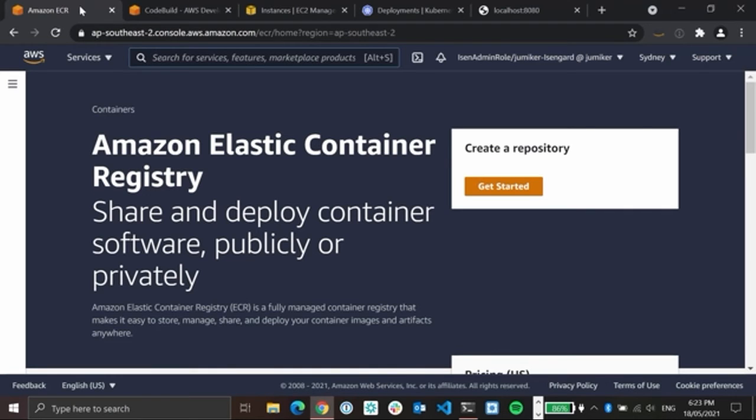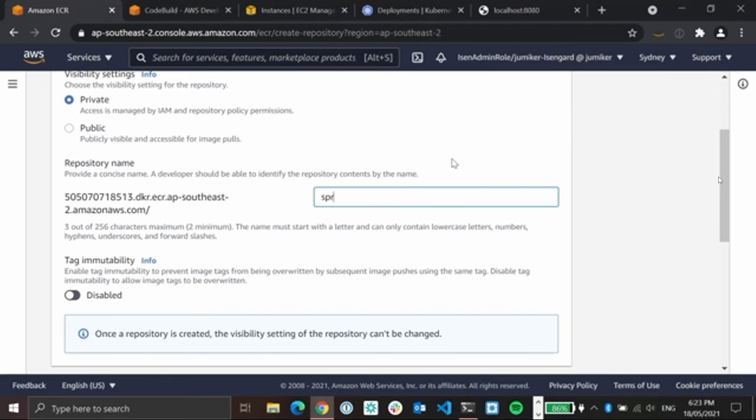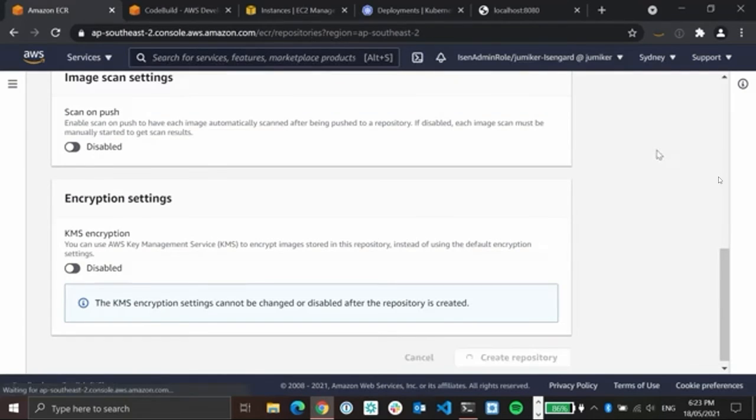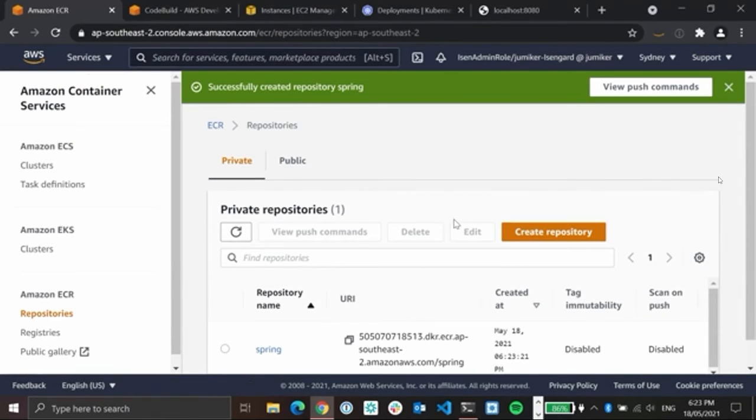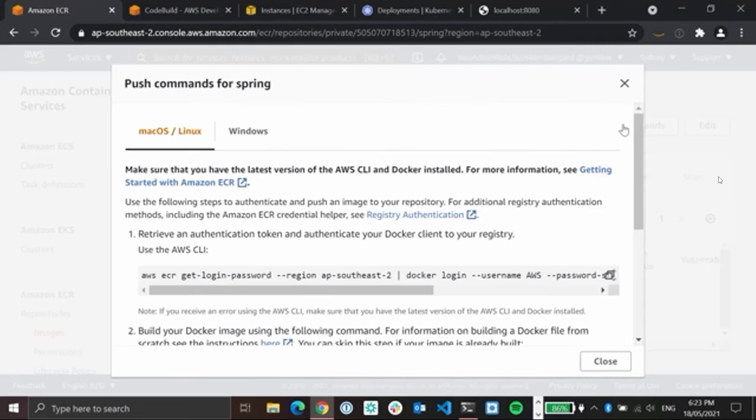Now we're beginning section 2 of the demo, where we push our image to ECR. First, we need to go to the AWS console for the Elastic Container Registry service and create a new repo. We'll call this Spring. Here's our new empty repository, and if we click the View Push Commands button, it will provide us with the commands to copy and paste, which will push our image.